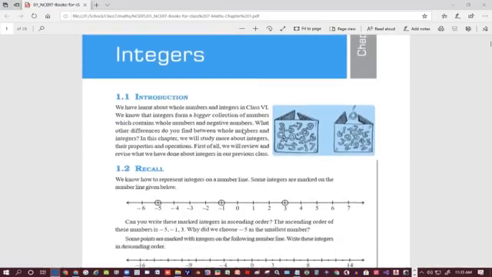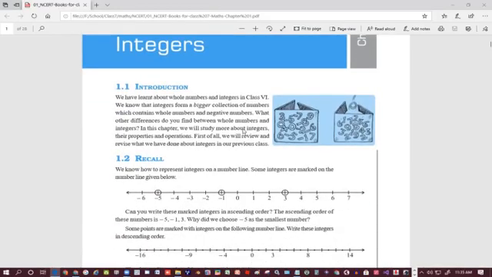So integer says, in introduction we have learnt about whole numbers and integers in class 6. Whole numbers start from 0. Integers start from negative infinity and go up to positive infinity, so they include both minus and plus. And whole numbers start from 0 and go to plus infinity. So that is the difference.